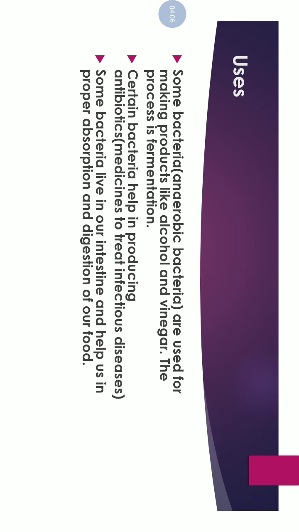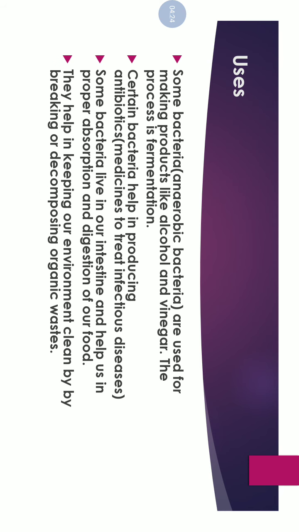Some bacteria live in our intestine and help us in proper absorption and digestion of our food. So certain friendly bacteria live in our intestine, in our digestive tract, and they help us in proper digestion. They help in keeping our environment clean by decomposing organic waste.